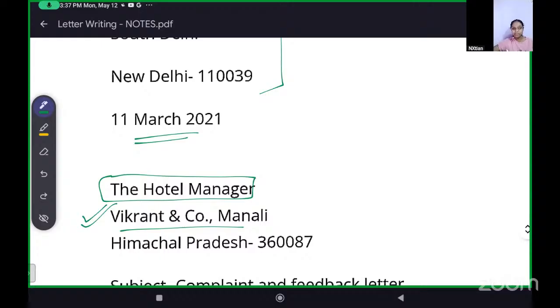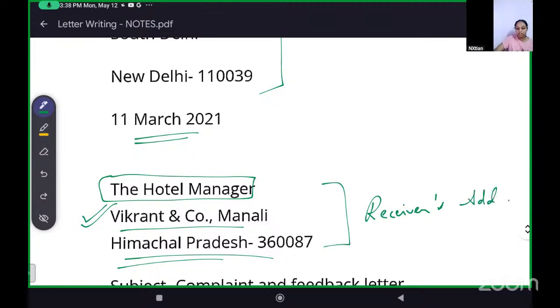Hotel manager and name of the hotel. Then address. You can also put the address. He has just put Himachal Pradesh and the pin code. You can put the address someplace, and then Himachal Pradesh and pin code. This would be all the receiver's address.